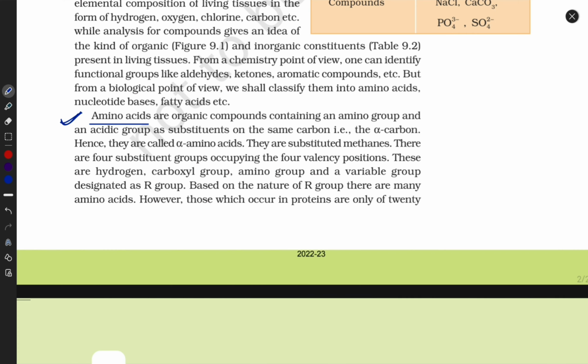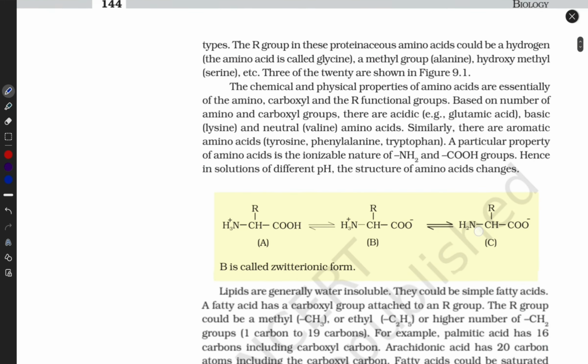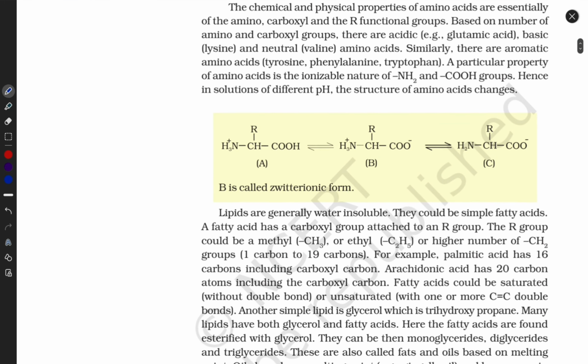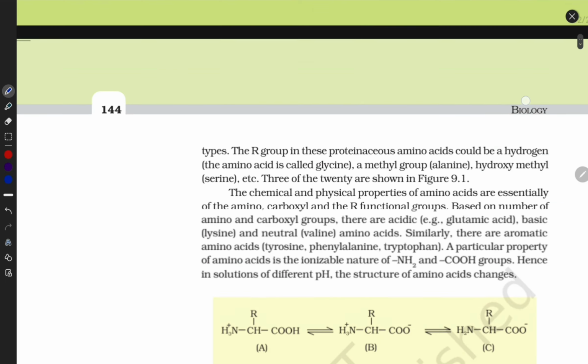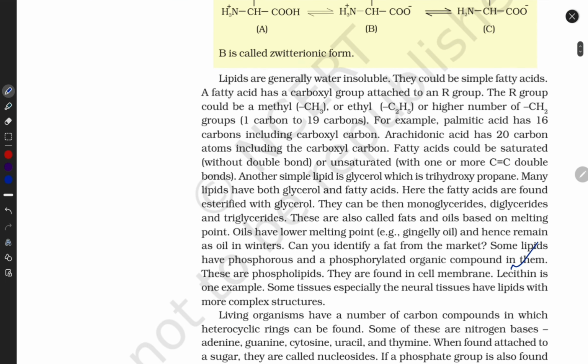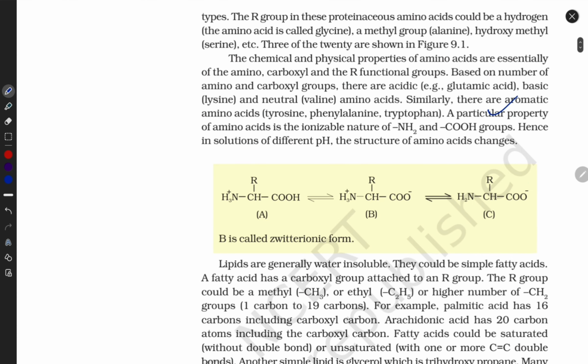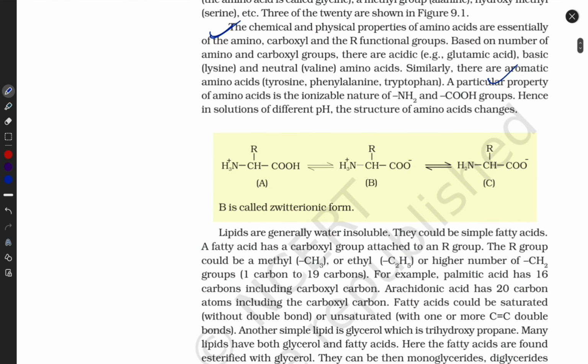First of all, you have to understand what is the structure of amino acid. Whatever is written here and also here, I'm going to teach you. Okay, don't worry. I'm not reading one by one, but I'm going to teach you everything. Believe me, guys, I'm teaching you beyond this level. Now you have to remember their structure. What is the composition of amino acid?